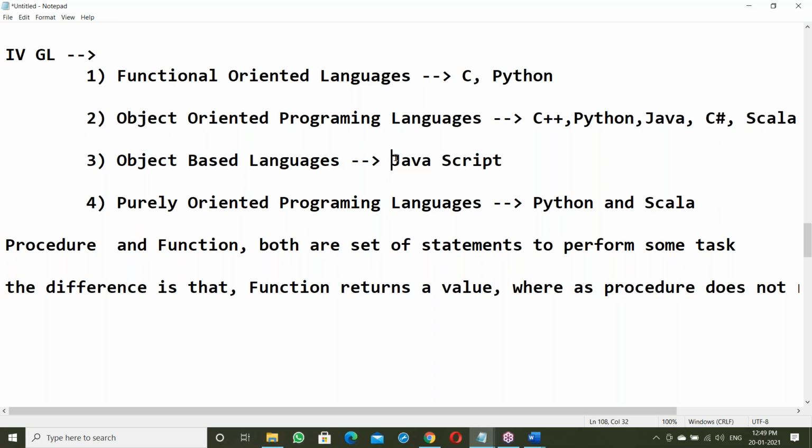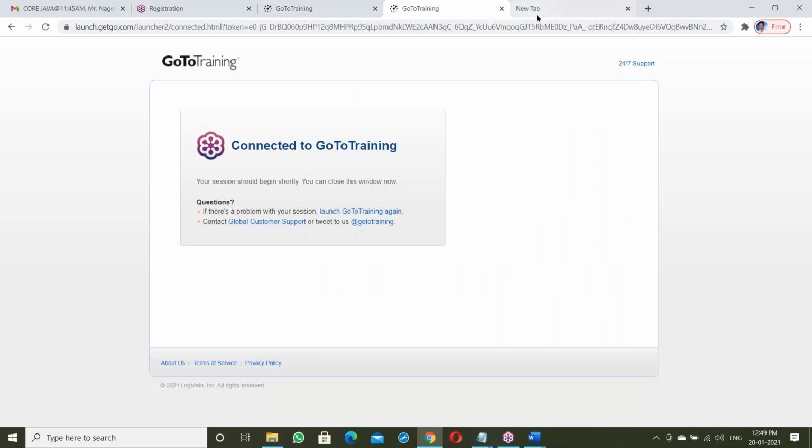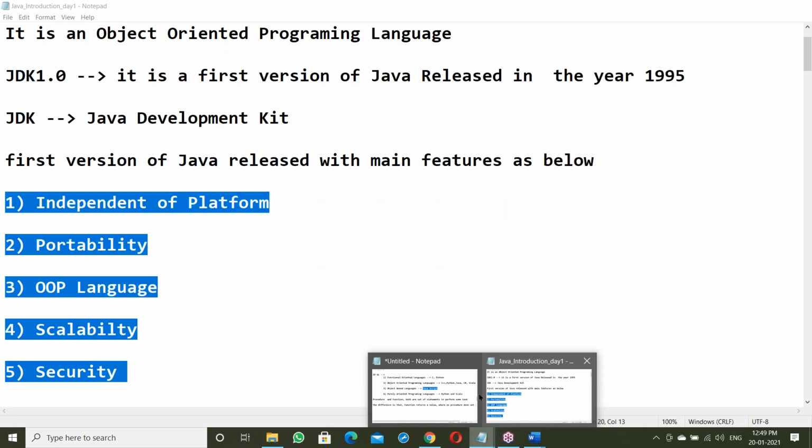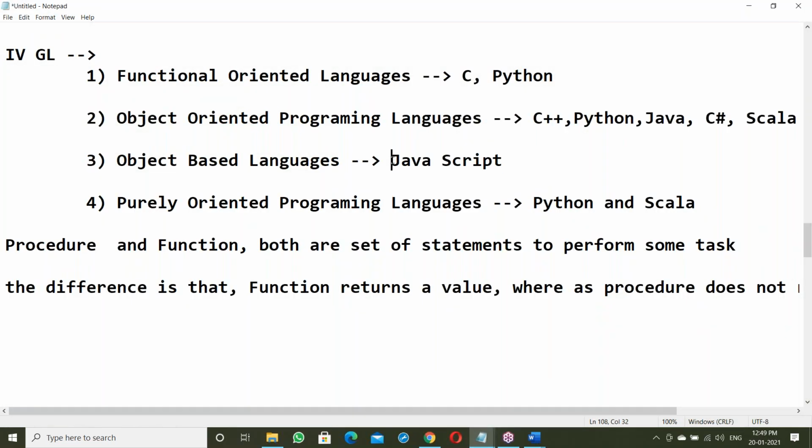JavaScript is a browser understandable language. JavaScript is used here for client-side validation purposes. JavaScript is a browser understandable language, but Java is a JVM understandable language. JavaScript is executed by the browser. A Java program is executed by the JVM. JavaScript and Java are not the same. JavaScript is a browser understandable language, and Java is a JVM understandable language.